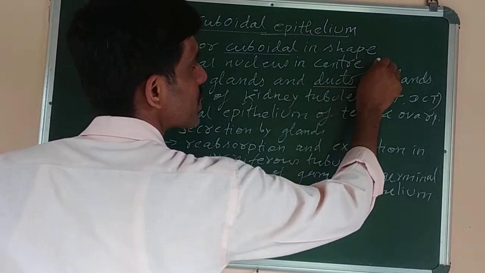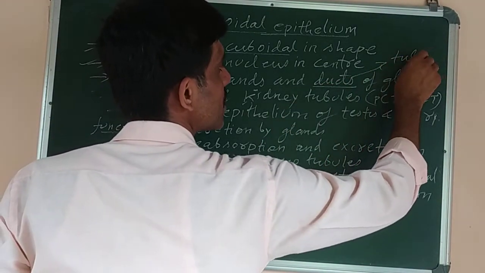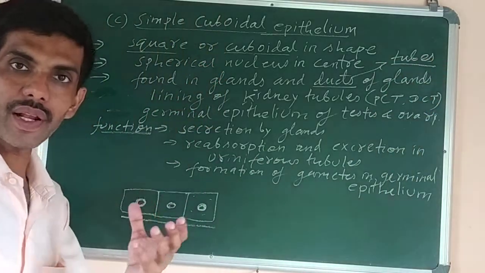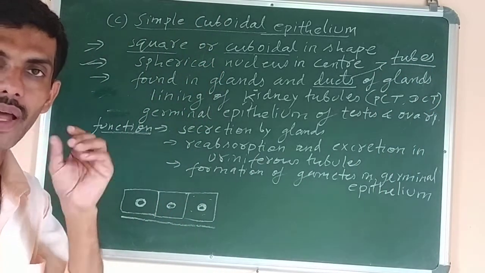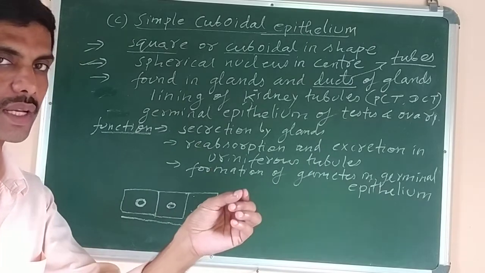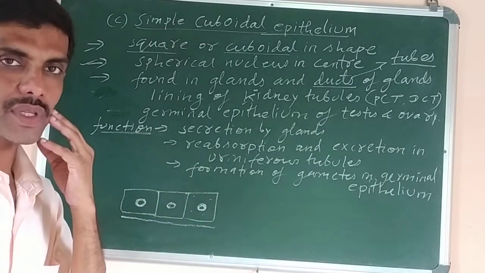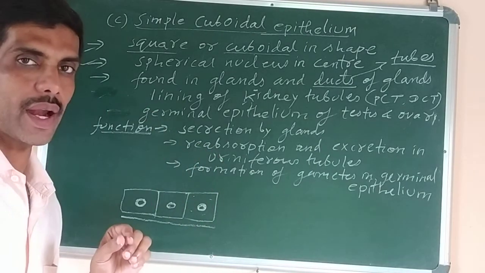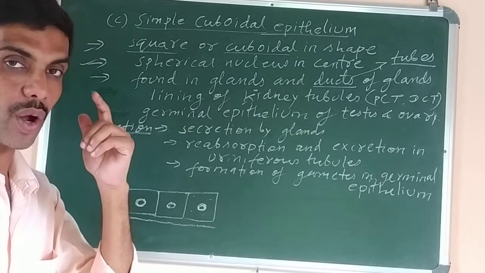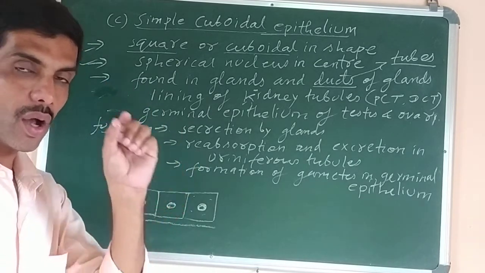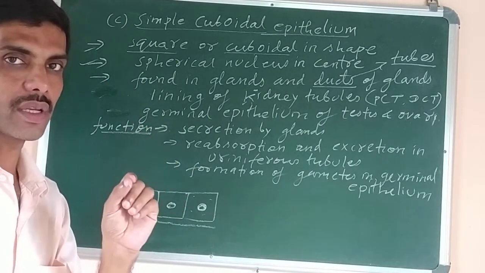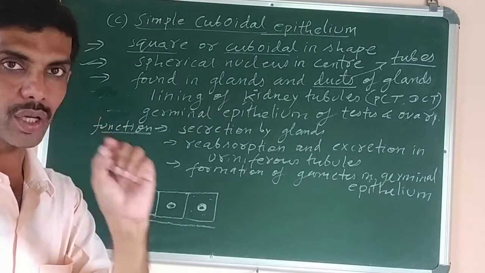Duct means tubes. What is the meaning of duct? Duct means tubes. Like if a salivary gland is there, the one which produces saliva, the tube through which the saliva secretion comes into our mouth, that is called the salivary duct. Similarly, the tears produced from the lacrimal gland also have the lacrimal duct. So each and every gland has a tube or a duct.